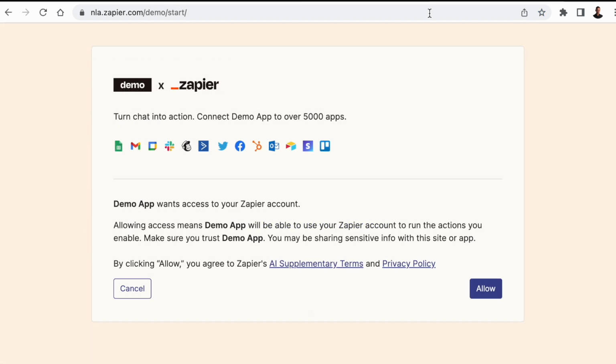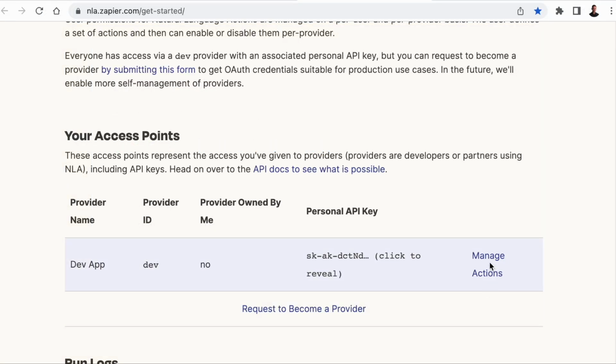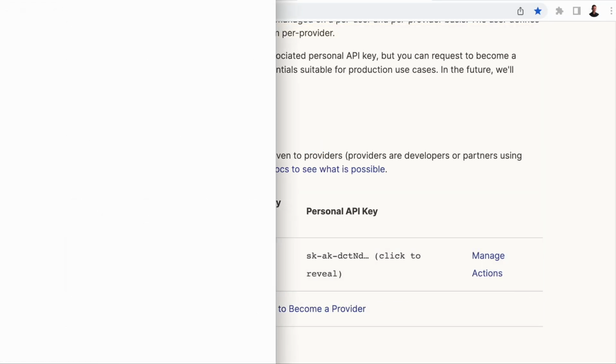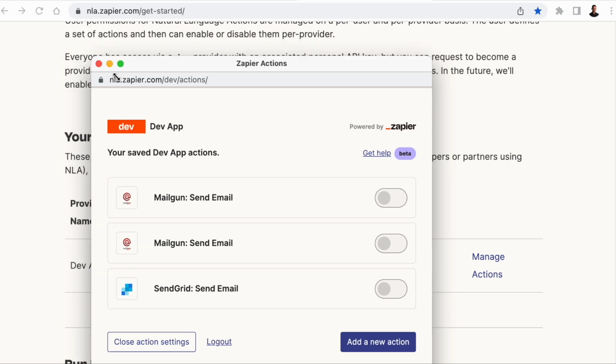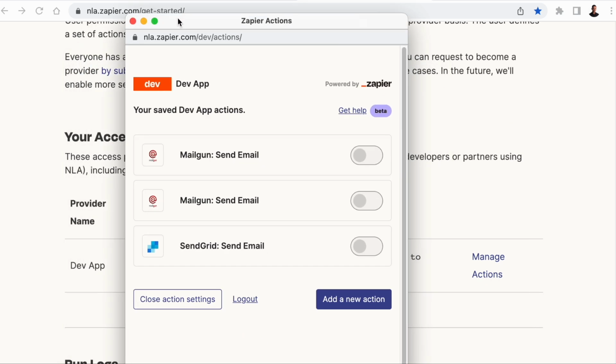If this is the first time you're setting this up, you need to give the demo app access to your Zapier account. Just click Allow. And of course, if you don't have a Zapier account, just get one. There's a free tier. To set up actions, you'll need to click Manage Actions, and then you'll see a pop-up window with your actions. I already have some actions here, but I'm going to click Add a new action to show you how it's done.